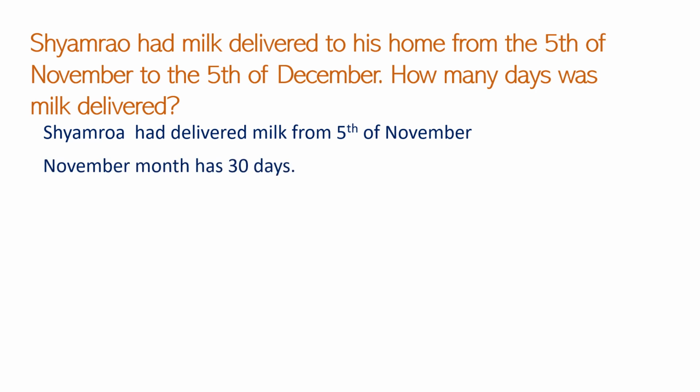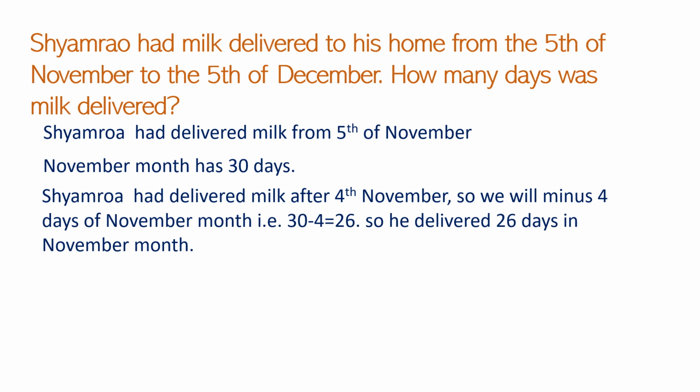The month of November has 30 days. Shyamrao had milk delivered after 4th November, so we will subtract 4 days of November. That is 30 minus 4. 30 means the 30 days of November and minus 4 the days when milk was not delivered. So we got the answer 26. So he had milk delivered for 26 days in the month of November.